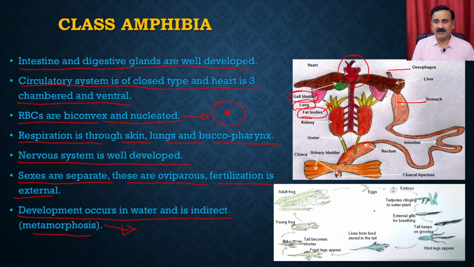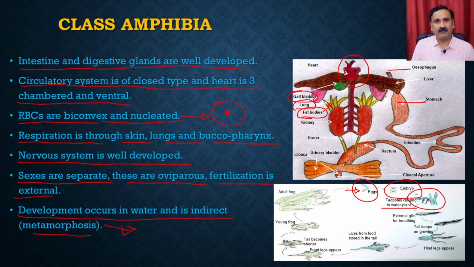So what you see here is the life cycle of the frog, where the adult frog after the fertilization is going to give up the eggs, and then these eggs are going to be fertilized with the sperm from the male frogs, and that will develop into the embryo. That embryo will develop into the tadpoles. These tadpoles then will stick to the